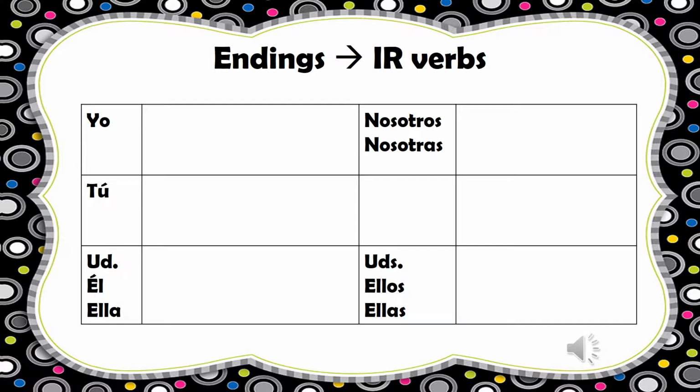And our endings for IR verbs in the present tense: yo ends in o, tú es, usted, él, ella e, nosotros imos, ustedes, ellos, ellas en. These look a lot like our ER verbs. The only difference is in the nosotros form.